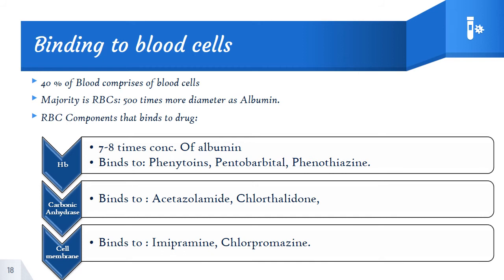So RBC components that bind to drugs are hemoglobin, carbonic anhydrase, as well as the cell membrane. Hemoglobin is 7 to 8 times higher in concentration than albumin, and it binds to phenytoin, phenobarbital, phenothiazine. Carbonic anhydrase, another RBC component, binds to acetazolamide and chlorthalidone, and the cell membrane binds to imipramine and chlorpromazine. So these three components in RBCs have the tendency to bind with drugs.